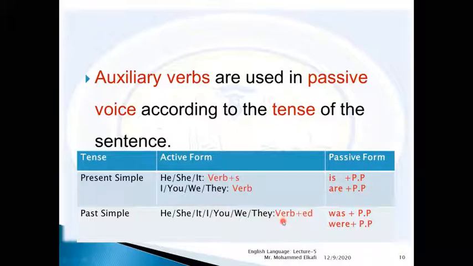We have a table that we covered in our previous lectures. So in case the past simple is the tense of the sentence, we should use what? Was or were, the past form of be, plus the past participle.